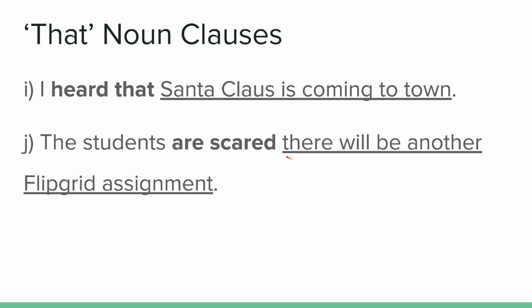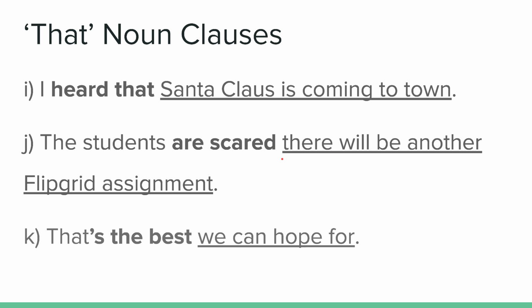They are scared that there will be another Flipgrid assignment. So here we don't have that. And the last example here, that's the best we can hope for. Here's be verb and an adjective, and then we have a noun clause that we can hope for.